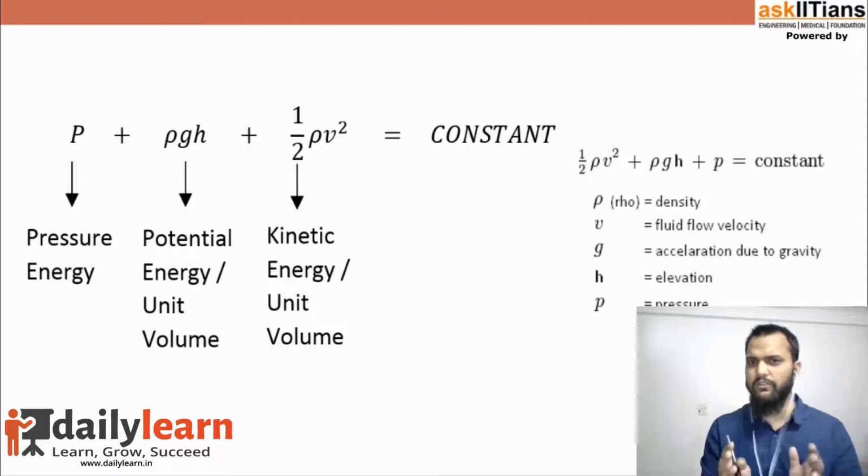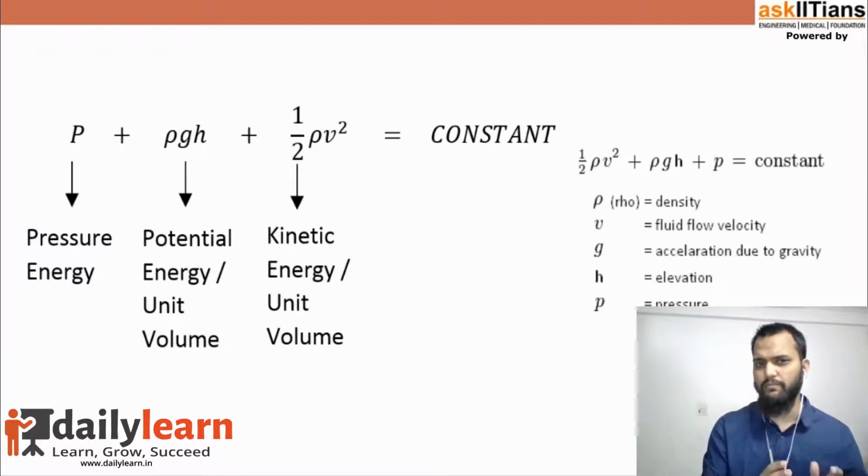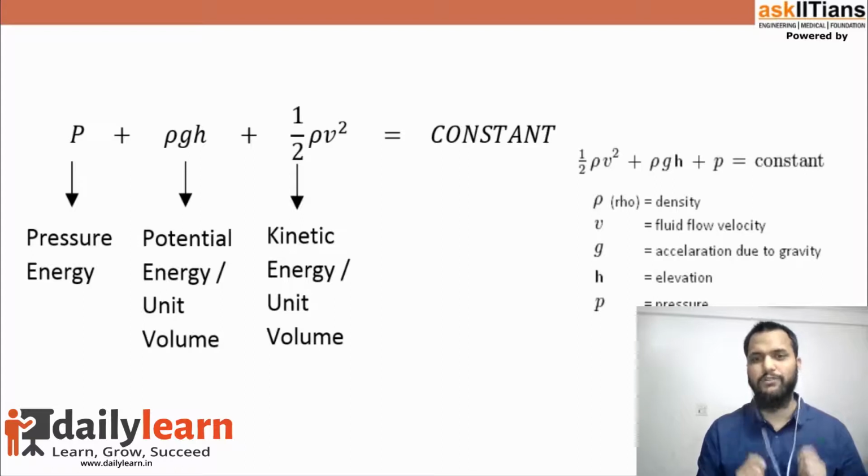I won't go into detail, but P is the pressure energy density, rho gh is the gravitational potential energy density, and half rho v square is the kinetic energy density. So the sum of all the energy densities at a particular point in a fluid remains constant.